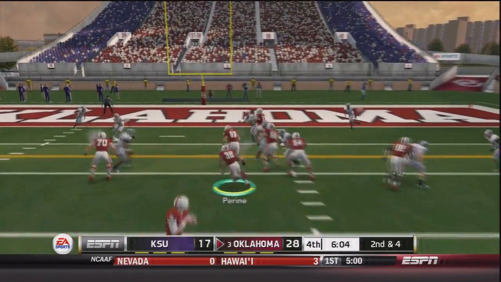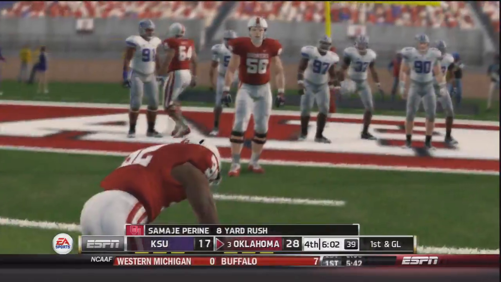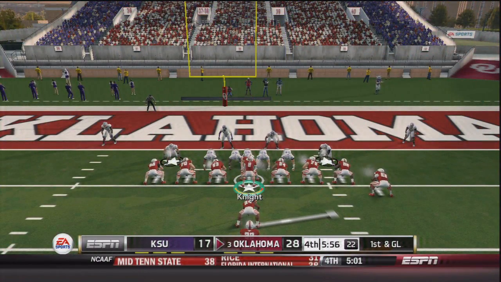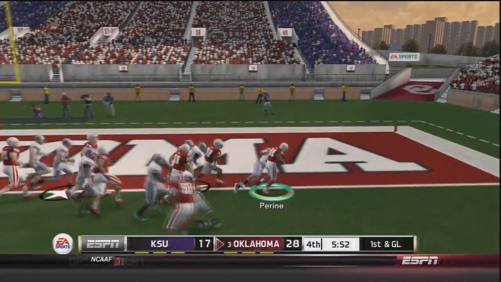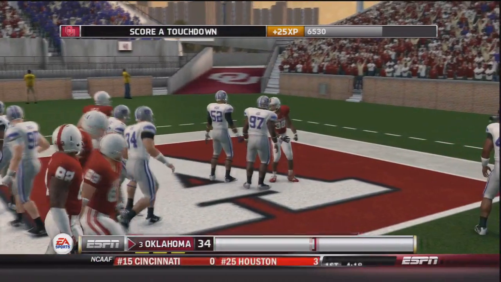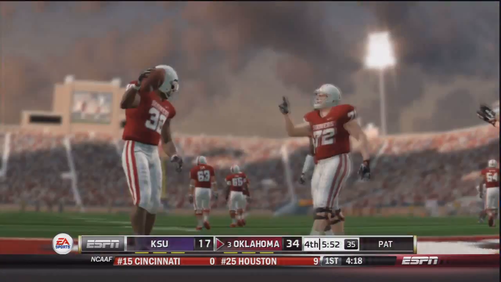So now on 2nd and 4, it's a handoff to Pirine. Pirine up the middle, and he's powering through for an 8-yard gain. Samaje Pirine has played well since he got moved into rotation earlier in the season. Now 1st and goal, pitch back to Samaje Pirine, and Pirine is into the end zone. Touchdown OU to put them up 35-17 over the Kansas State Wildcats.